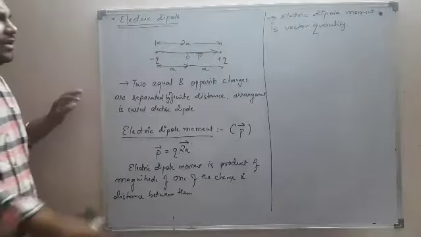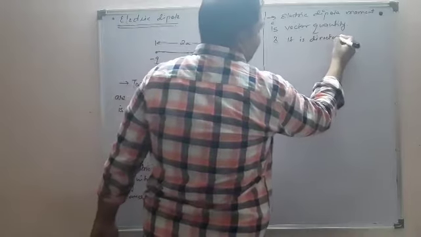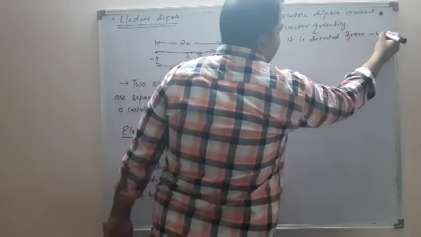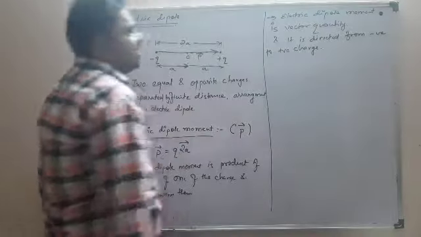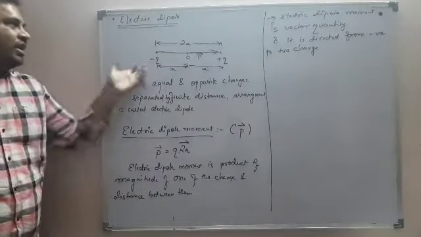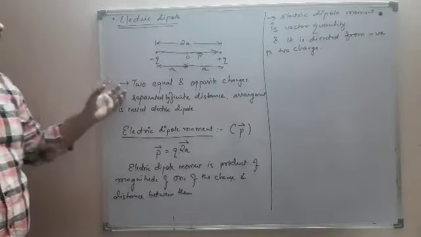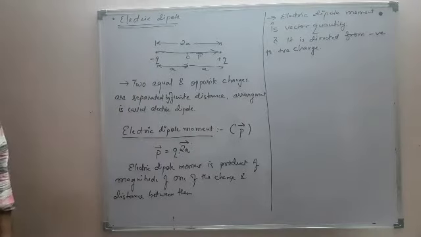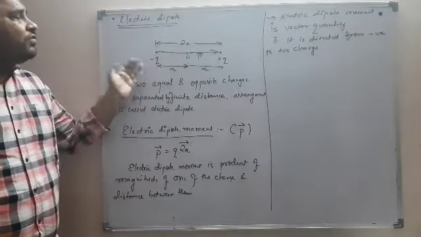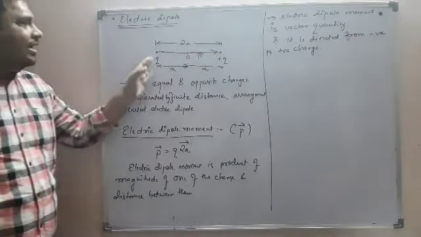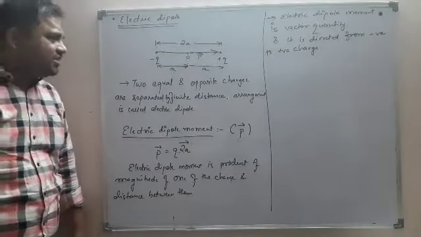It is a vector quantity and it is directed from negative to positive charge. Electric dipole moment is a vector quantity and it is directed from negative to positive charge. So you now have a brief idea about electric dipole. Electric dipole is a system of two charges, negative and positive, separated by some finite distance.